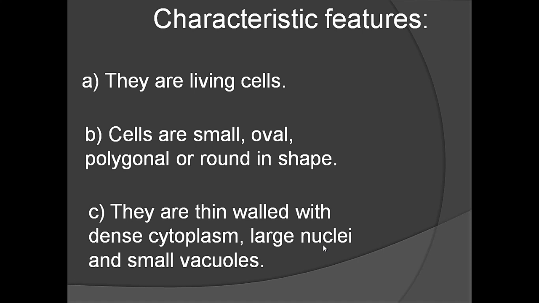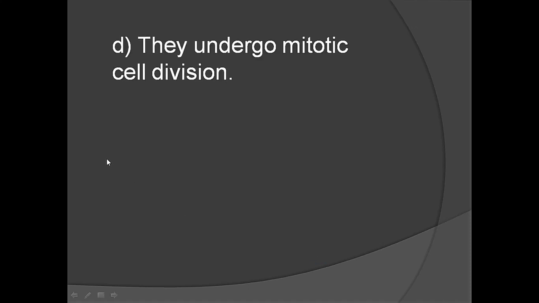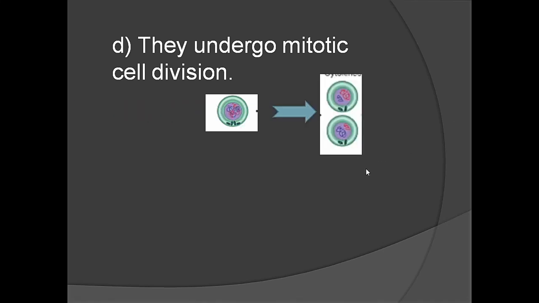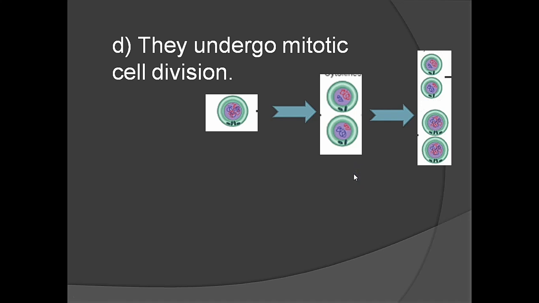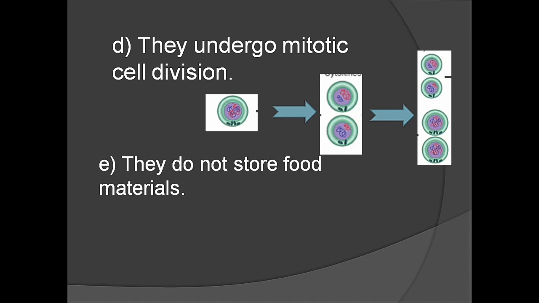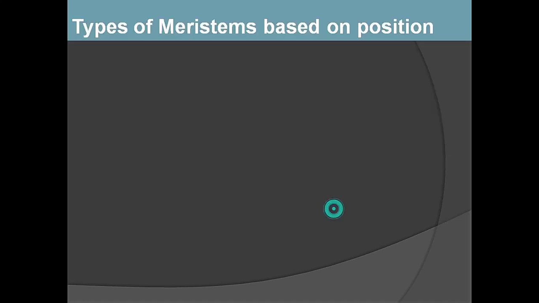Nucleus singular, nuclei plural. They undergo mitotic cell division. What is mitotic cell division? In mitotic cell division, one cell divides into two. Then the two cells divide into 4, then 8 cells. In this way, cells number increases. This is mitotic cell division. This helps in growth. In meristems also, the cells divide by mitotic division. They do not store food materials. Mature cells store food materials. Meristematic cells do not store food materials.